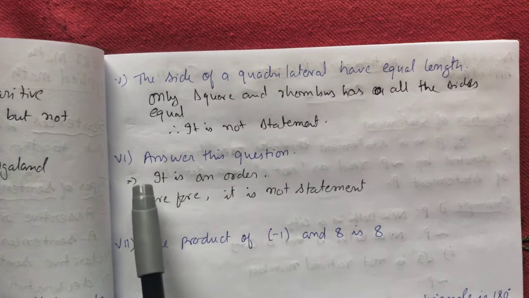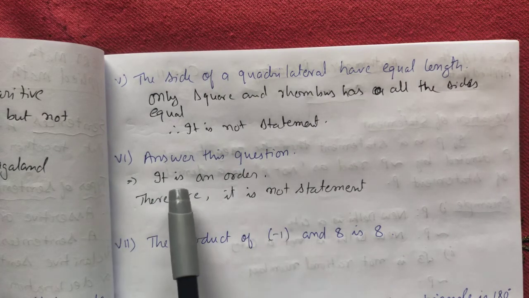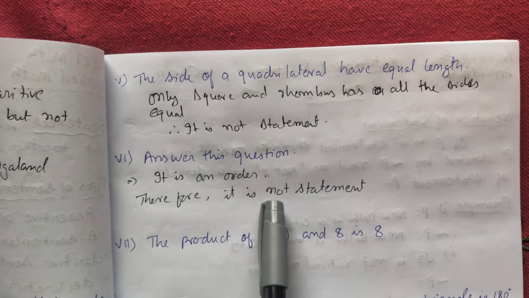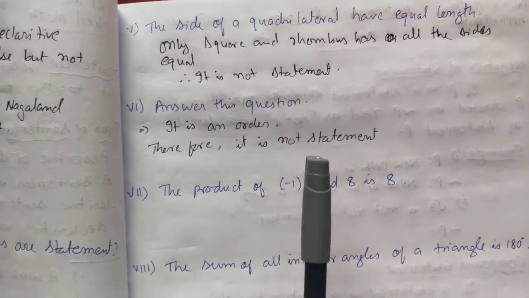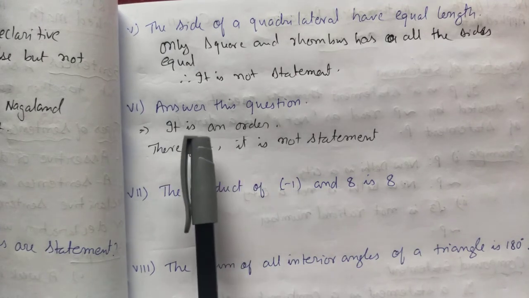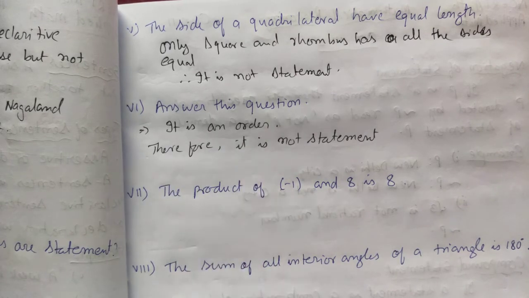Answer this question, question number 6. Answer this question is a command, is an order. So this is not a statement. As we said, a statement must be an assertive or declarative sentence, and this sentence is an order, like an imperative sentence. So therefore, it is not a statement.